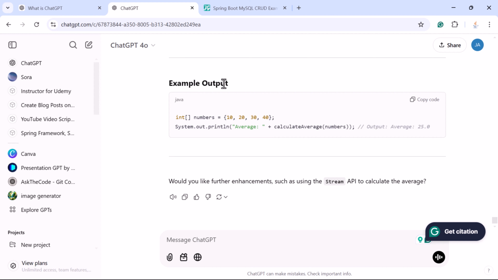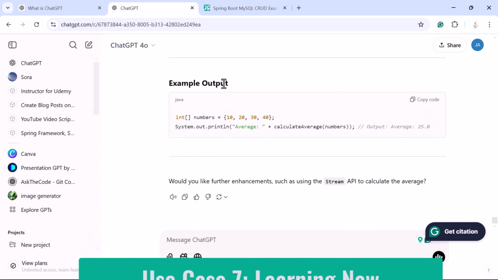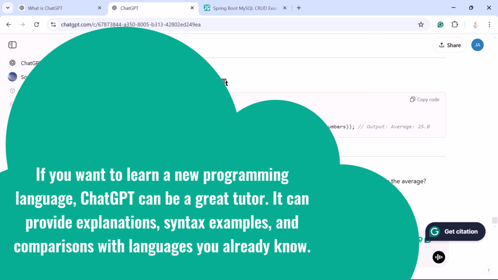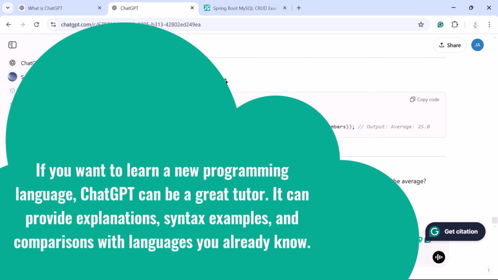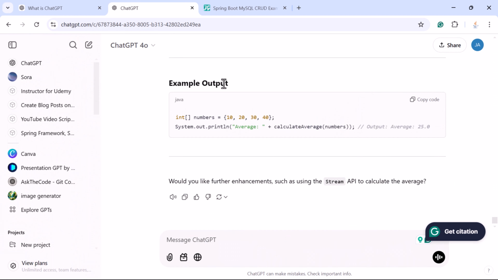Okay, let us take a look at the next use case, learning new programming languages. If you want to learn a new programming language, ChatGPT can help you with that. It can provide explanations, syntax examples, and comparisons with languages you already know. So ChatGPT can help you learn new programming languages a lot.